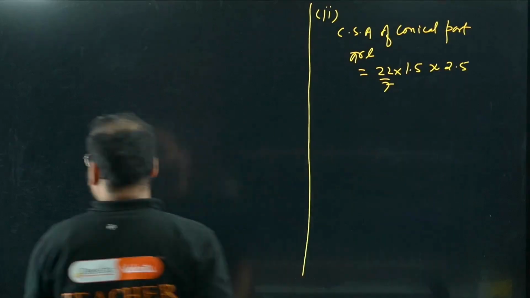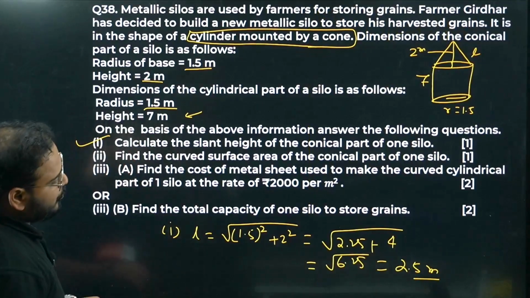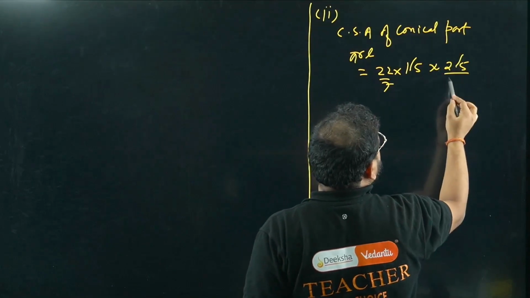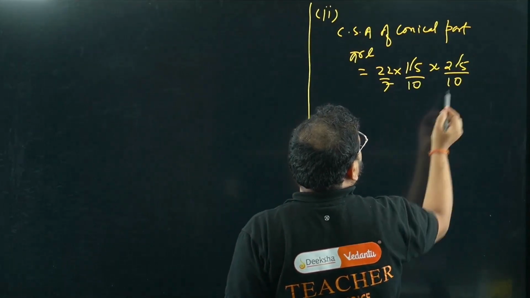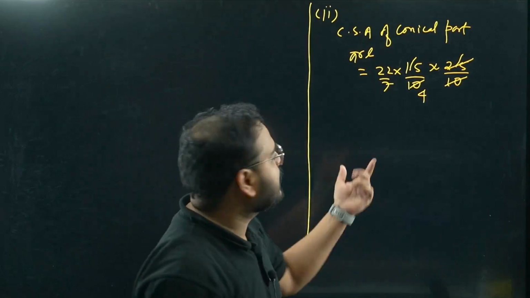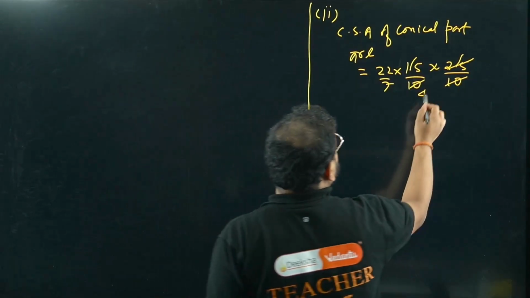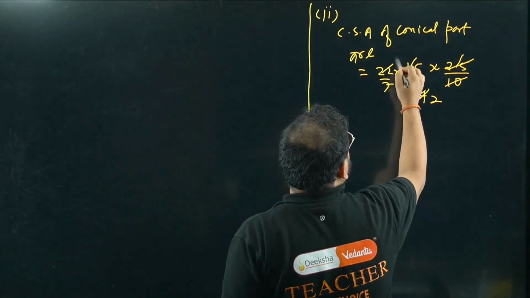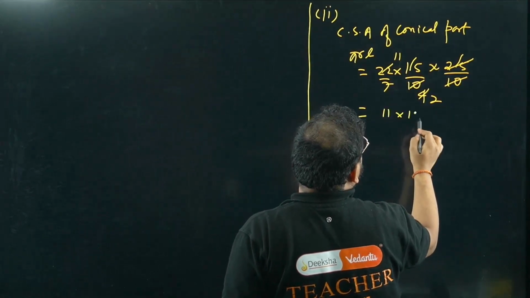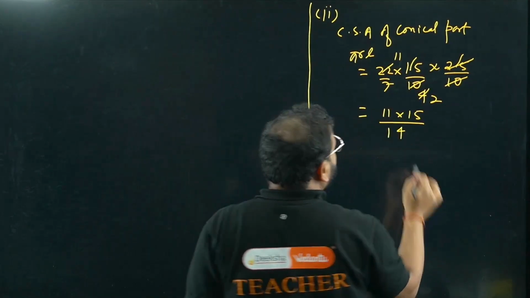Please check. I can cancel the decimals with 10 here, 10 here. 25 times this will be 4, since 10 into 10 is 100. I can write this as 2 here and this as 11. So 11 into 15 by 14, right?